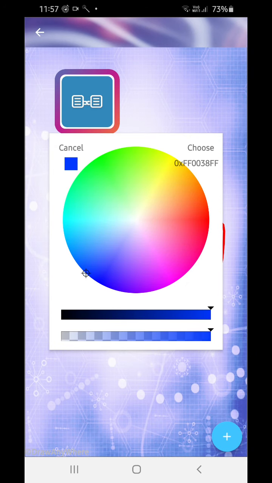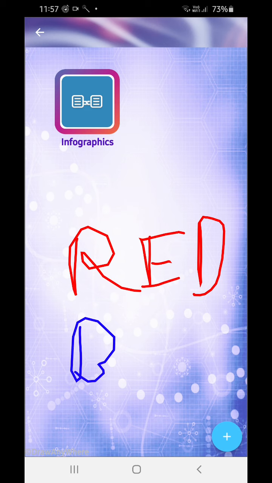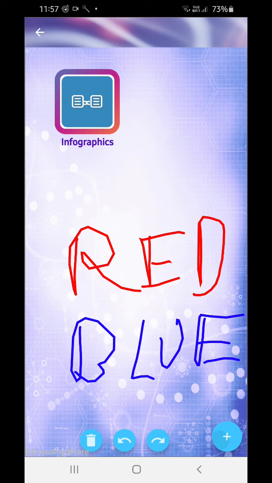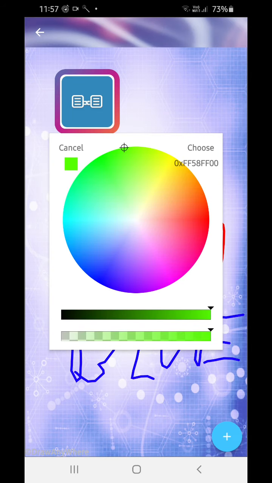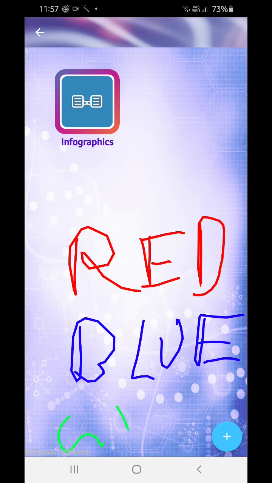Then let me go to blue color, and this blue color is also a primary color. Then green color, which is also a primary color. These three are primary colors.